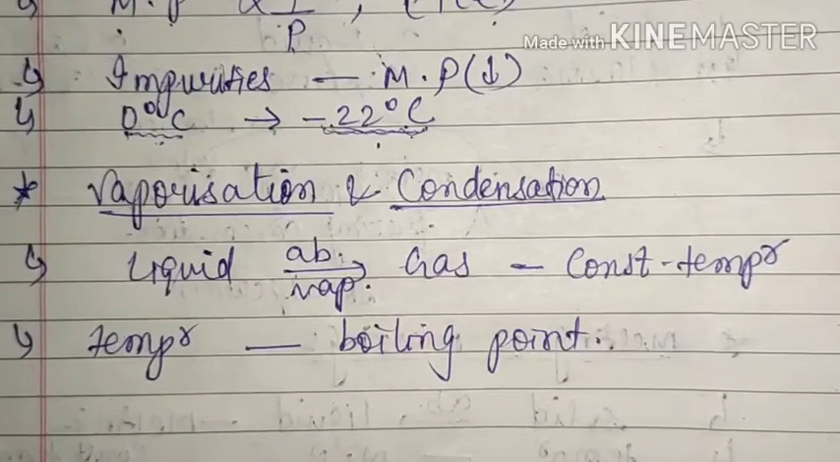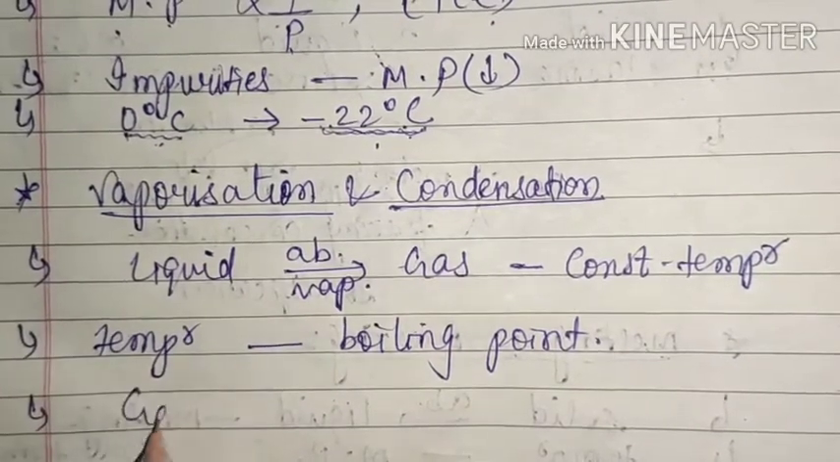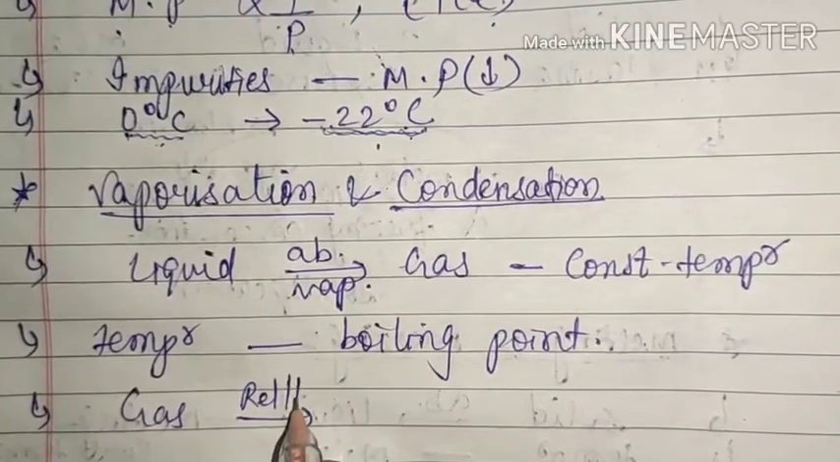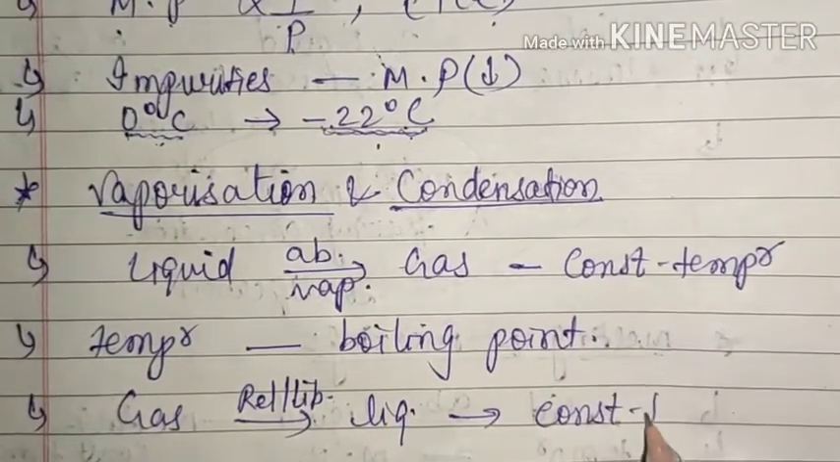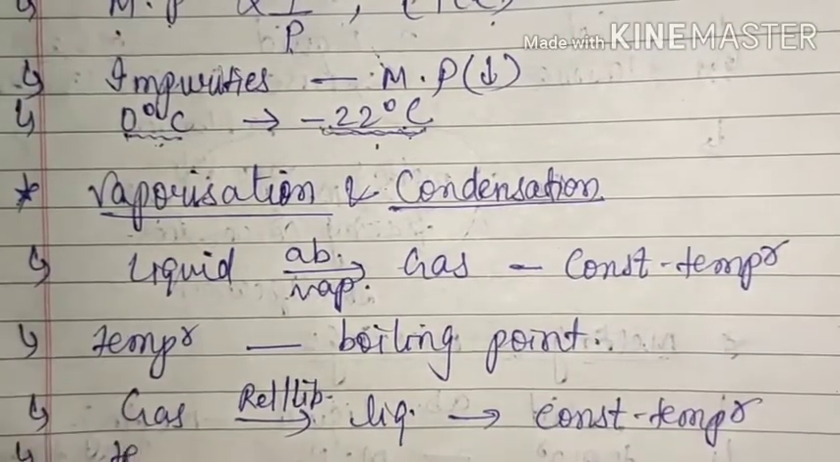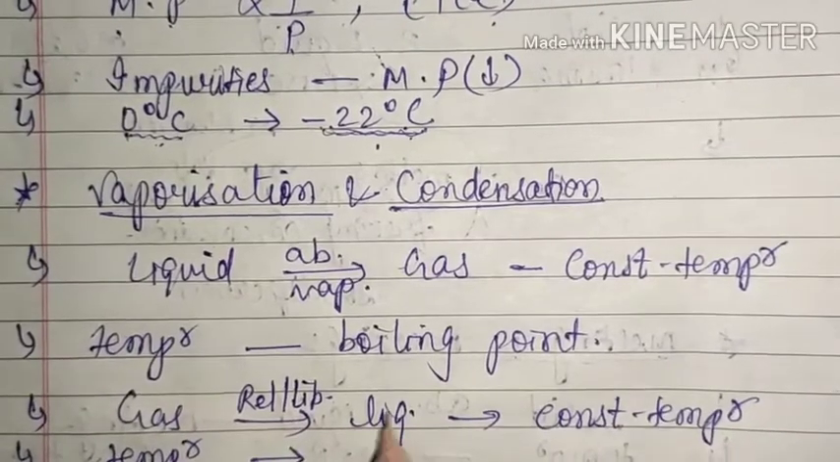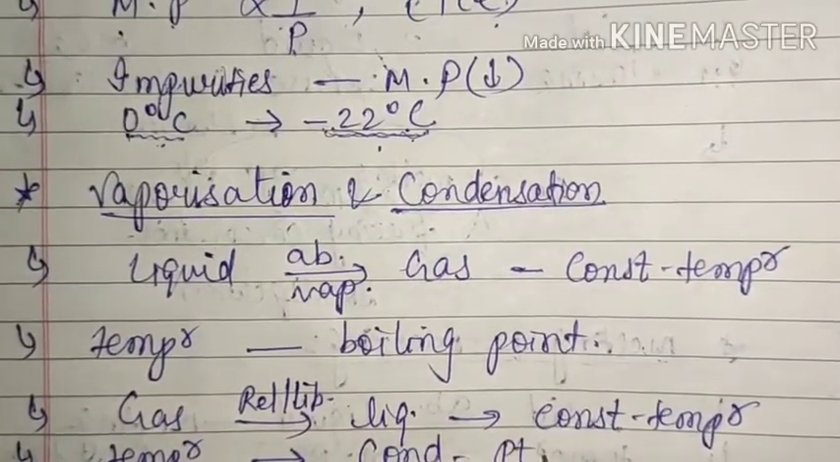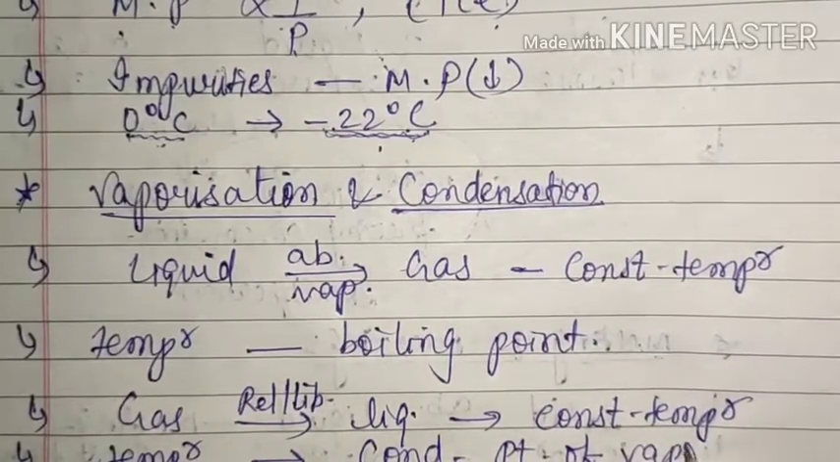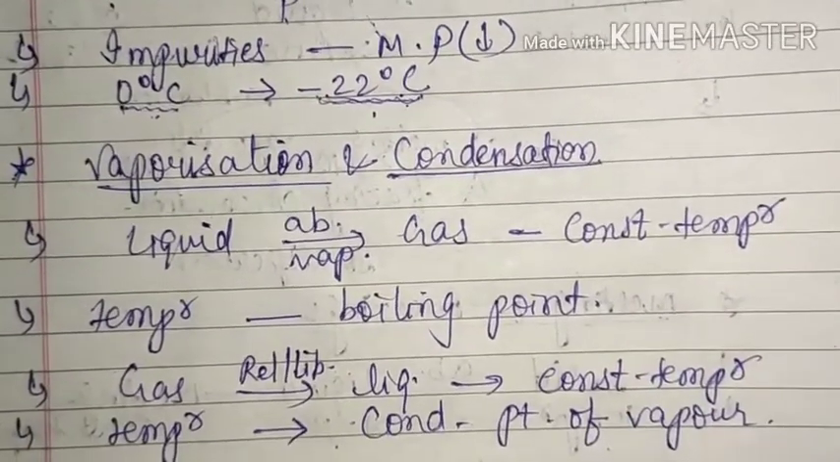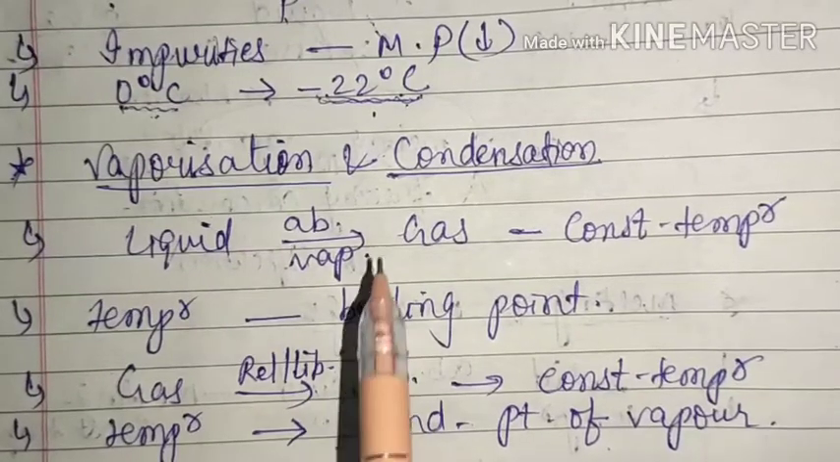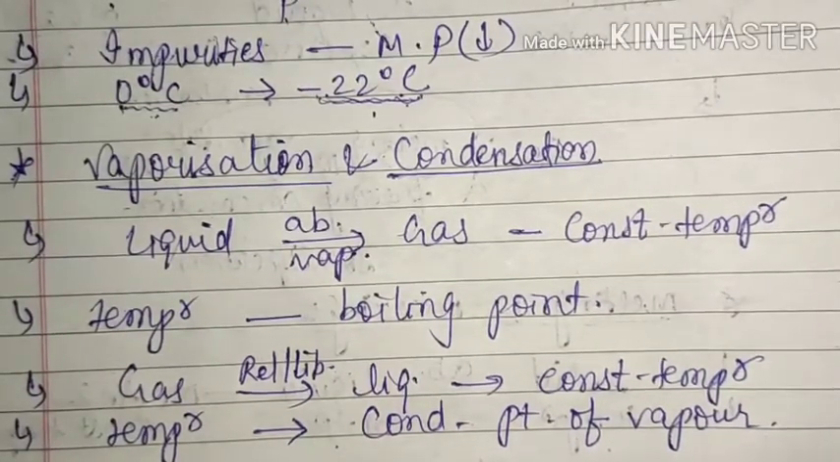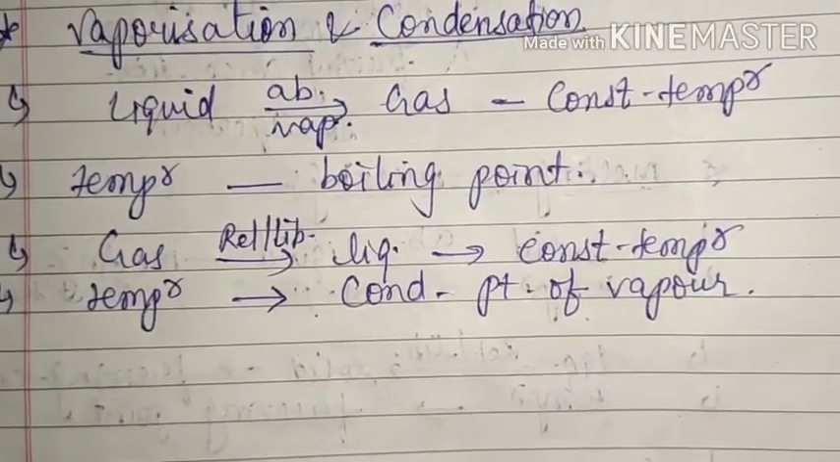And the same thing we can say for condensation also. When a gas releases or liberates some amount of energy, then it gets converted into liquid. That's also at constant temperature, and the temperature at which this takes place is known as the condensation point of vapor, or simply the condensation point, no problem. So in both conditions the temperature will remain constant, and the next thing is the amount of heat energy absorbed here will be equal to the amount of heat energy released here, in the case of a pure substance.